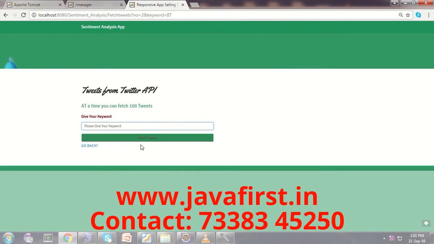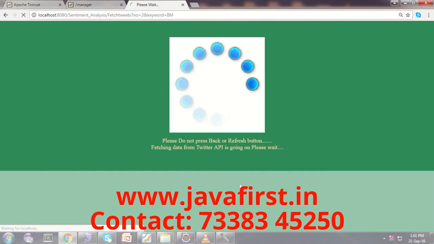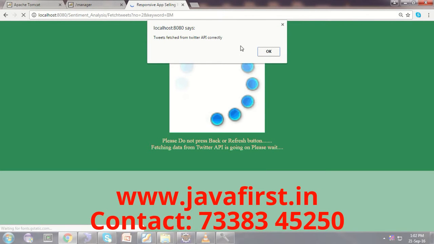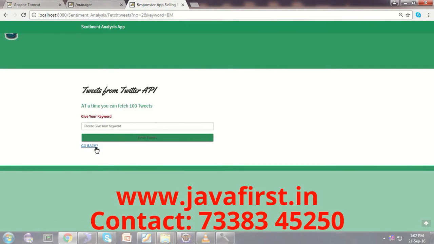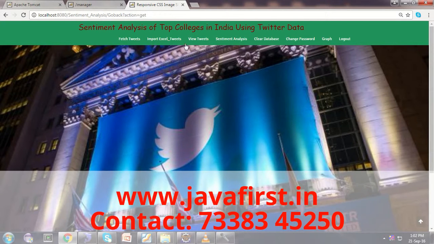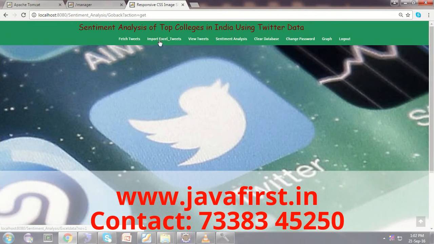Now you can go with another college, any of the top colleges in India. You need to fetch the tweets again, this time related to the IIM college. It will be stored in the database. Both colleges' tweets will be stored in the database. This is importing from the Excel sheet. If you want, you can import the tweets from an Excel sheet into the database.